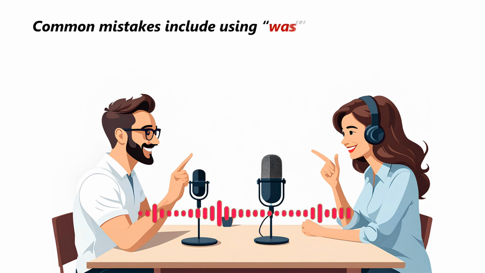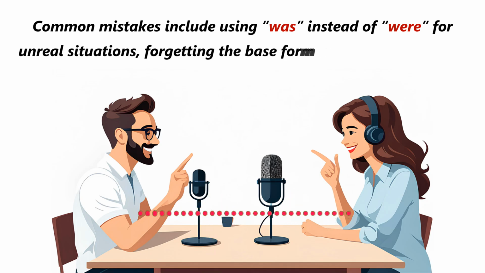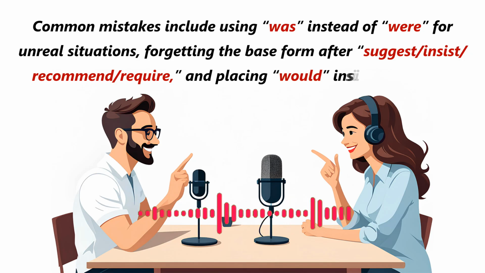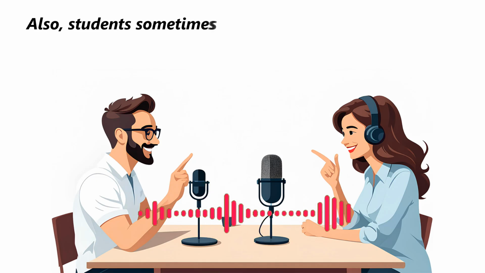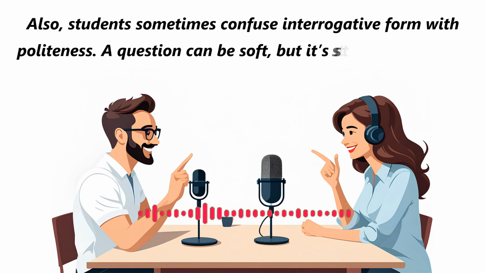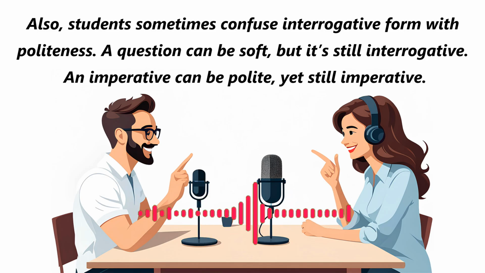Common mistakes include using was instead of were for unreal situations, forgetting the base form after suggest, insist, recommend, require, and placing would inside if clauses. Also, students sometimes confuse interrogative form with politeness. A question can be soft, but it's still interrogative. An imperative can be polite, yet still imperative.